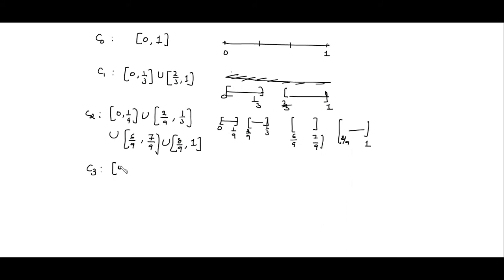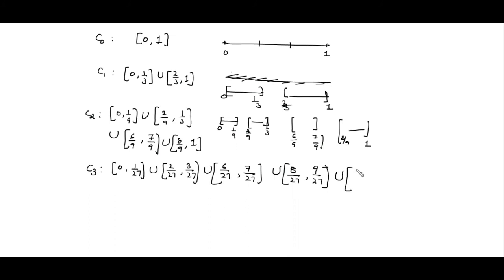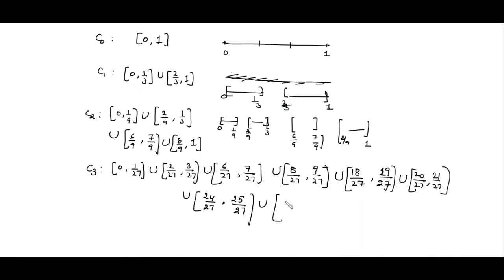After removing the middle thirds, we get 0 to 1/27, union 2/27 to 3/27, union 6/27 to 7/27, union 8/27 to 9/27, union 18/27 to 19/27, union 20/27 to 21/27, union 24/27 to 25/27, union 26/27 to 27/27. So this is our C3, and so on.